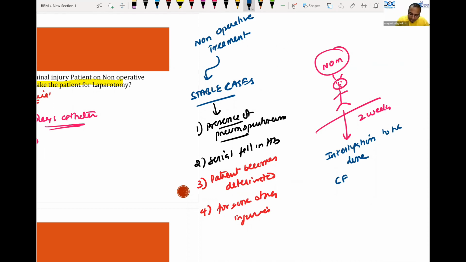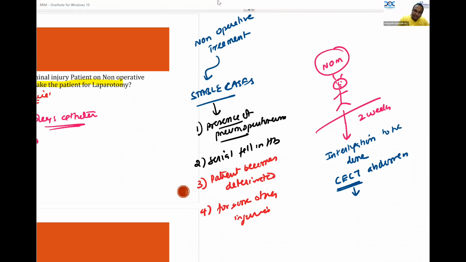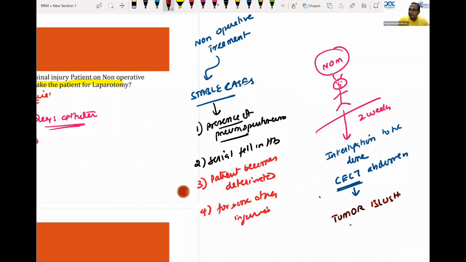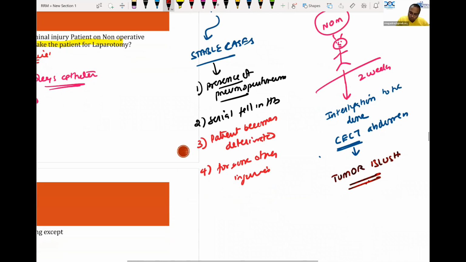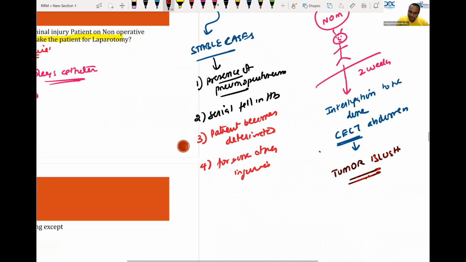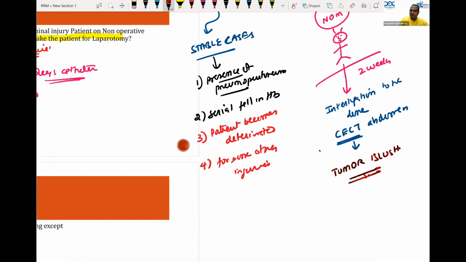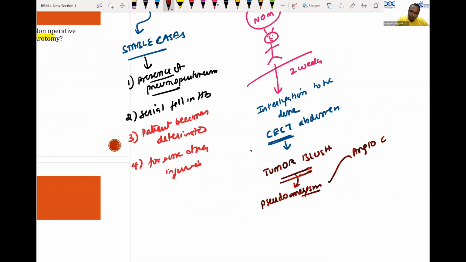That is contrast enhanced CT abdomen. Very good. It is a contrast enhanced CT that will show you an interesting finding in some cases known as tumor blush. What is tumor blush? Tumor blush is nothing but pseudoaneurysm. Okay, it is not a leak actually. It is a pseudoaneurysm developed in the splenic artery. For a pseudoaneurysm, I should go for angioembolization. Angiocoil embolization should be done before discharging the patient.